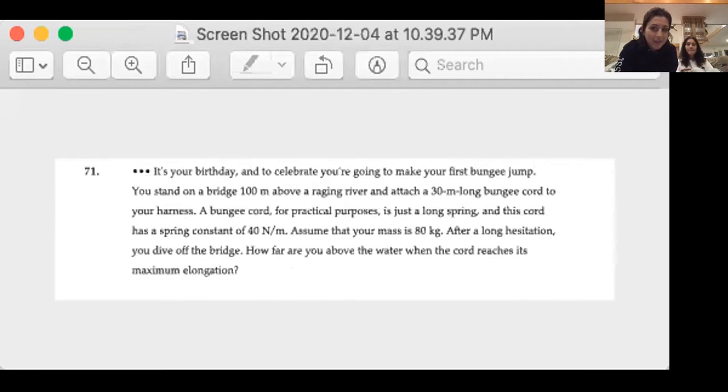Let's get started. So here's our question. It says, it's your birthday, and we're going to celebrate by making you jump off a bridge that's 100 meters tall over a raging river, with a 30-meter long bungee cord attached to your harness. We're given that the spring constant of the cord is 40 newtons per meter, and your mass is 80 kilograms. After long hesitation, you jump off the bridge. We're asked to find how far above the water you are when the cord reaches its maximum elongation.